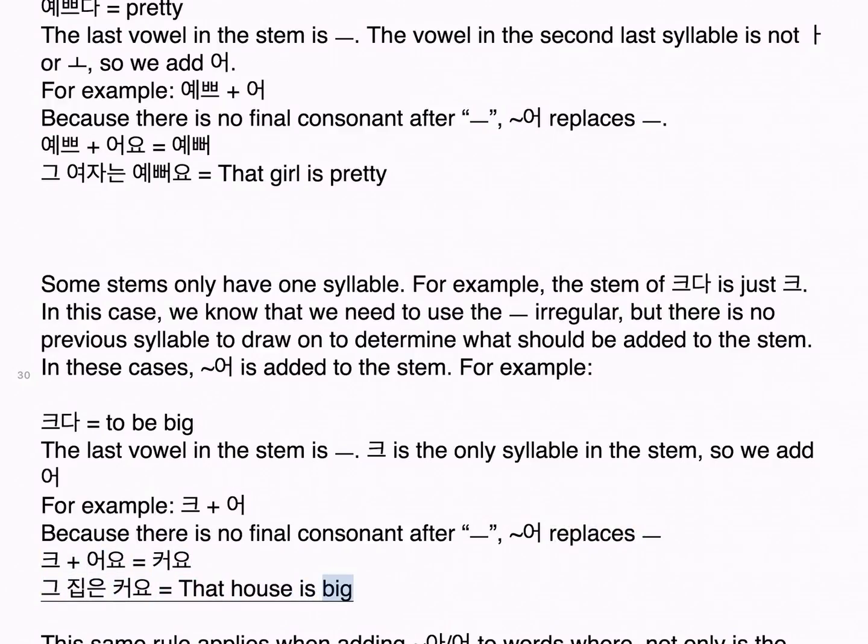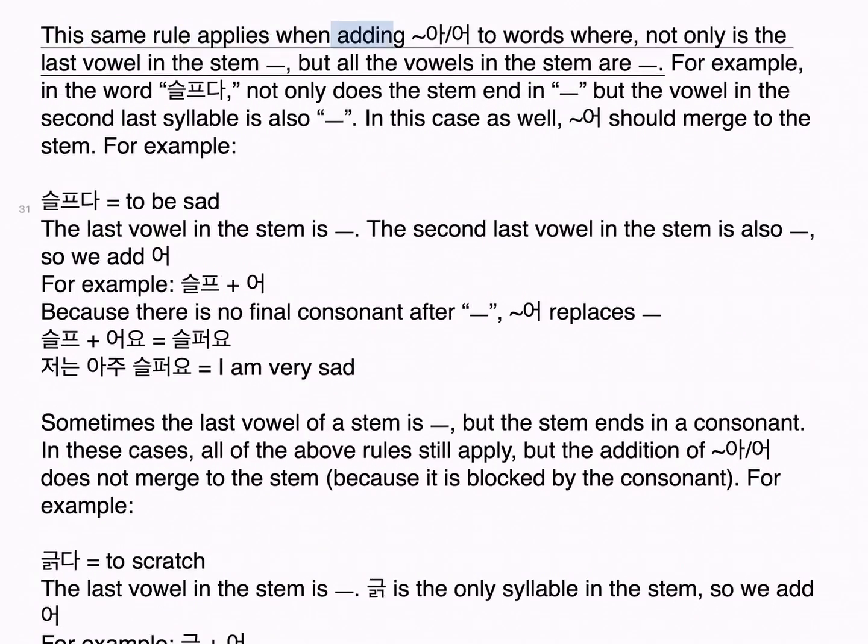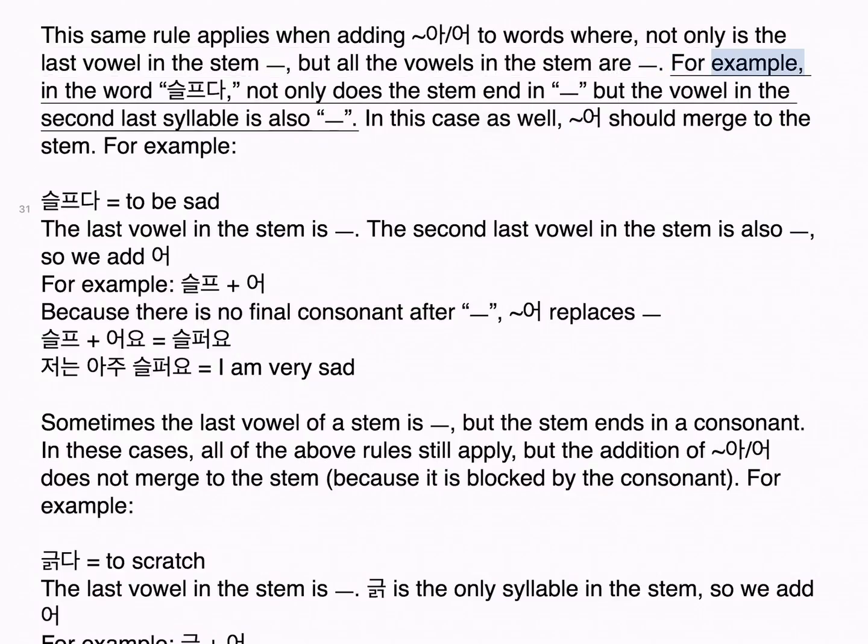That house is big. This same rule applies when adding 어 to words where not only is the last vowel in the stem 으, but all the vowels in the stem are 으. For example, in the word 슬프다, not only does the stem end in 으, but the vowel in the second last syllable is also 으. In this case as well, 어 should merge to the stem.